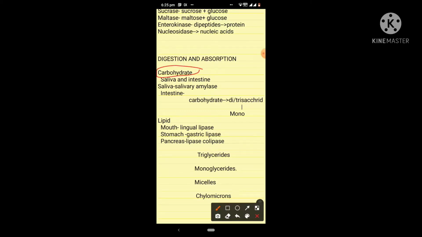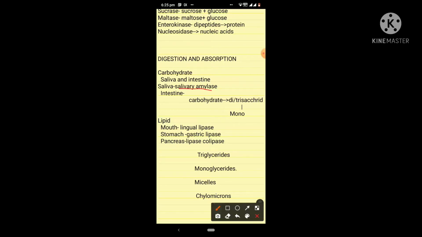The carbohydrate digestion occurs mainly at two levels, that is saliva and intestine. It is important to note that carbohydrate digestion does not occur at the level of stomach. The carbohydrate in the food is present in the form of sucrose. In the saliva, the carbohydrate will be digested by salivary amylase. Once the food is mixed with salivary amylase and reaches the stomach, the salivary amylase gets deactivated by the acid in the stomach.